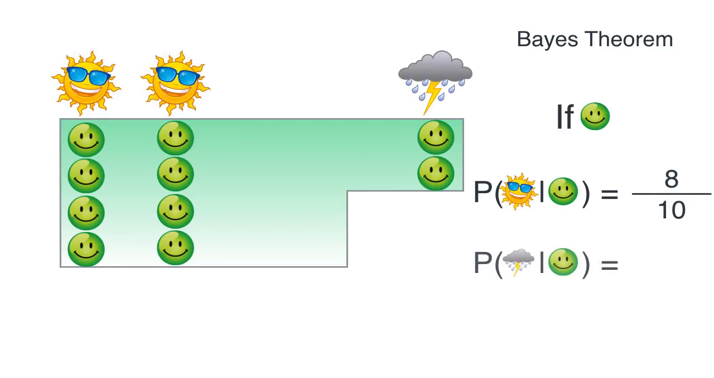And now the probability that it is rainy, given that Bob is happy, well, these are the 2 rainy days and the other 8 are sunny. So therefore it's 2 over 10. And those are called the posterior probabilities. So now that we know that Bob is happy, these are the probabilities that it's sunny or that it's rainy. Notice that it's higher probability to be sunny because we know Bob is happy, and since sun makes him happy, it's more likely that it's sunny.